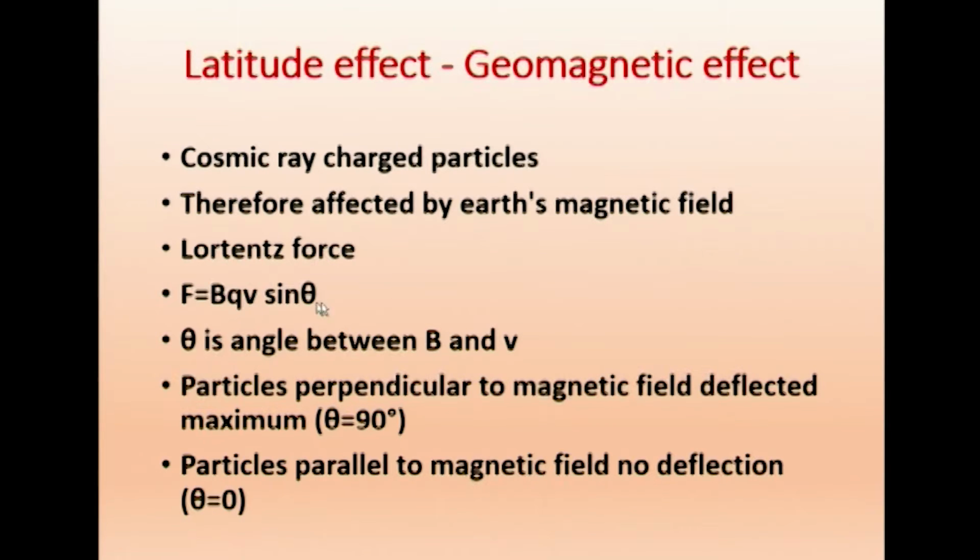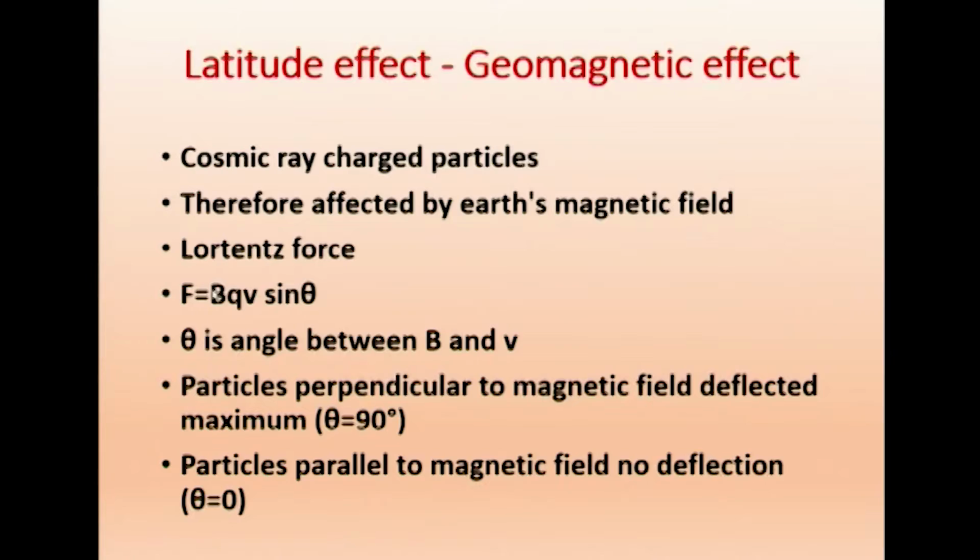So, the force must depend on theta, because there is sin theta here. Theta is the angle between B and V, where B is the direction of the Earth's magnetic field. Outside the earth, the magnetic field is from south to north, and any magnetic needle will show north.